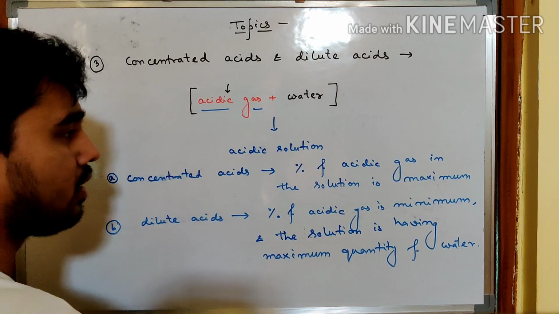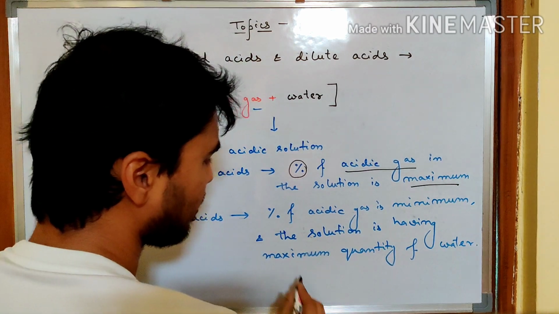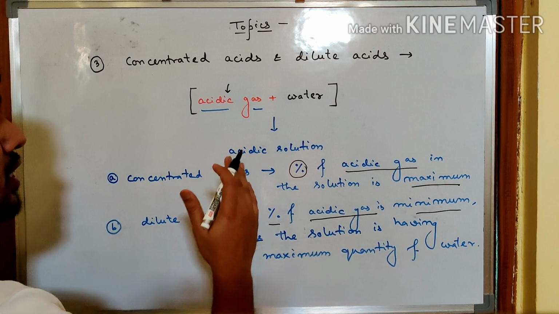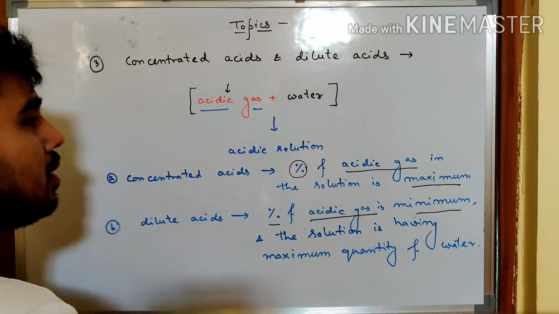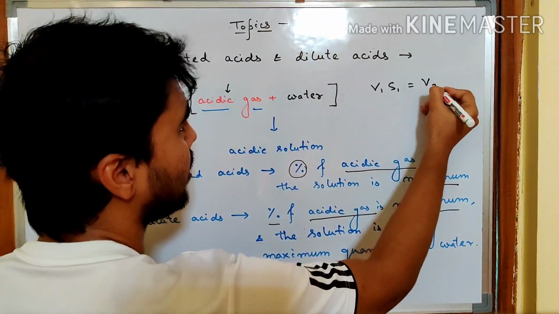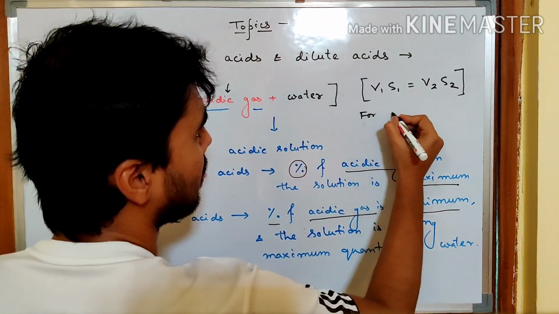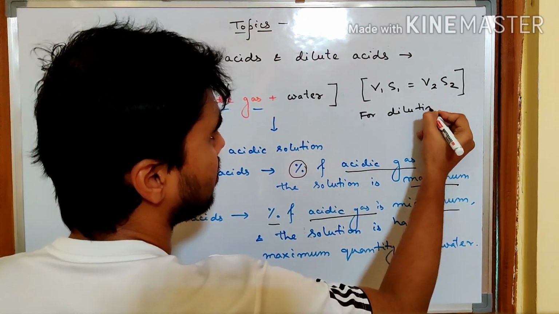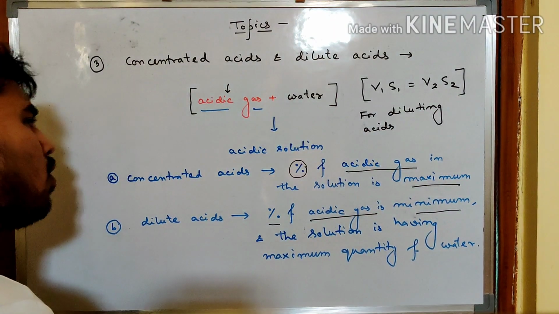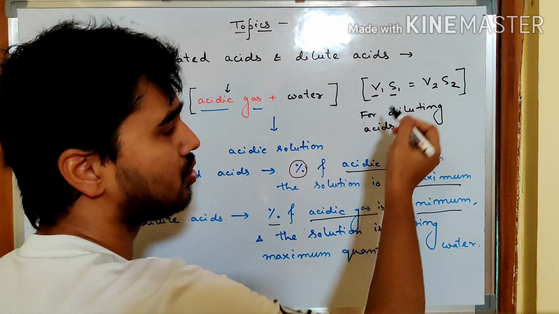So the main thing is, here the percentage of acidic gas is maximum, here the percentage of acidic gas is minimum. So this is how we define the concentrated acids and dilute acids. Remember, there is a formula called V1S1 is equal to V2S2. This formula we can use for diluting acids. Although at class 10 level, this formula is rarely used. This V is volume and S is the strength of the concentration of the acids.